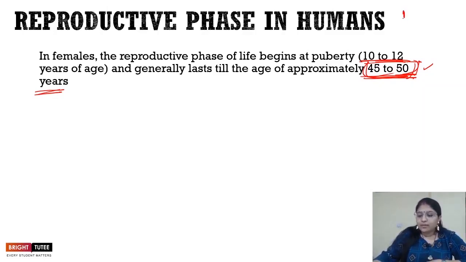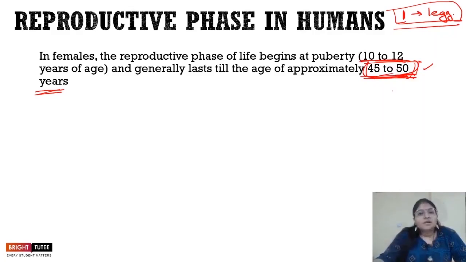So say in 1 month one egg is released, right? Now, what exactly is the relevance of this particular information? Why do we have to understand this information? Because the reason is that in females there is a limited number of eggs present inside the ovary.